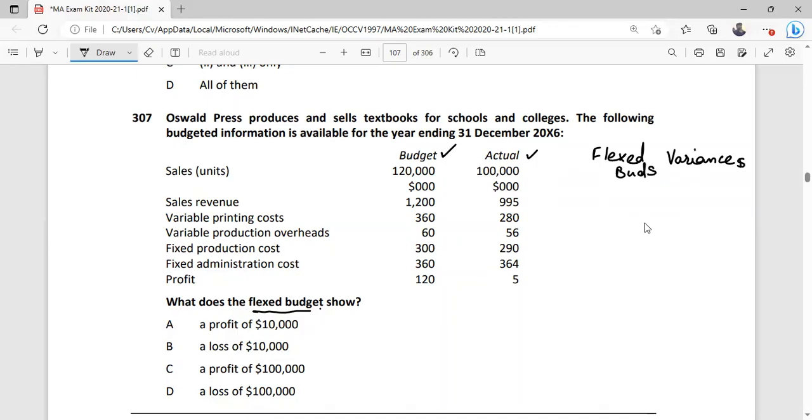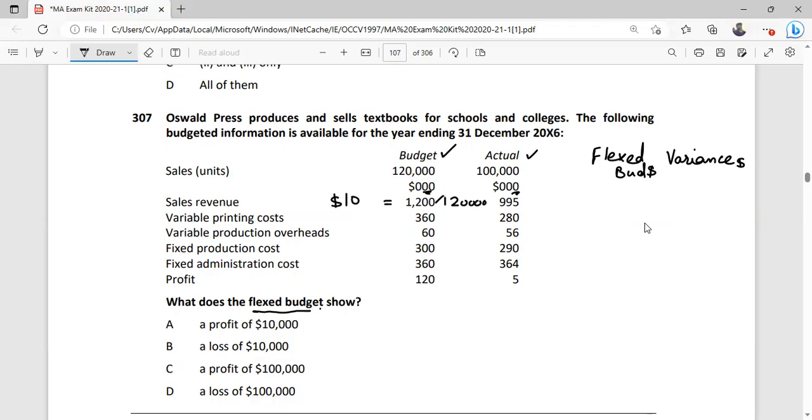So now wherever you are required to prepare the flex budget, follow these principles, and follow these principles to calculate variances as well. So budget is 120,000 units, sales revenues and costs are provided as 100,000. So divide 1.2 million by 120,000 and calculate budgeted selling price of $10.